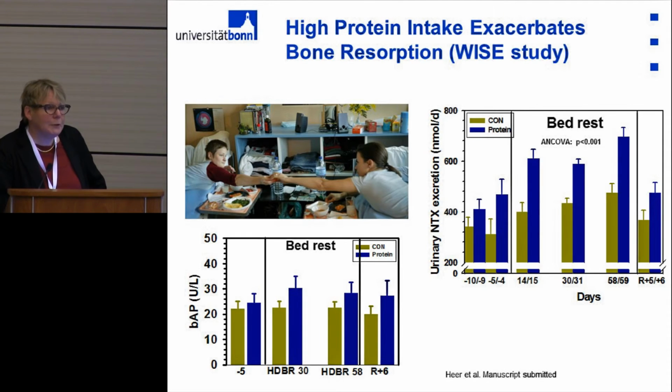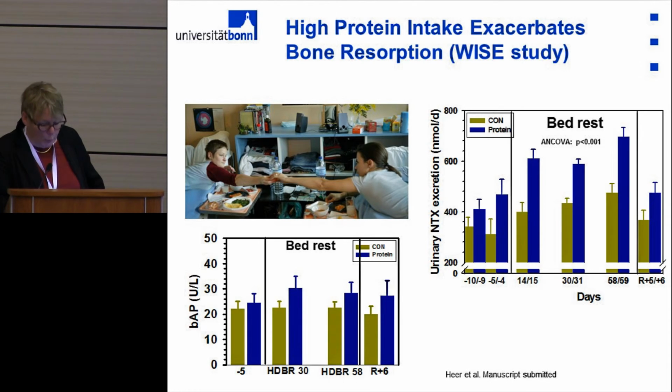Now what happens if we increase dietary protein intake in bed rest? This is a study which has been performed in Toulouse. It's a bed rest study in women, a parallel group design, 8 women per group. What we did, the control group received 1 gram of protein per kilogram body mass per day, while the intervention group received 1.6 grams of protein per kilogram body mass per day, and that was given isocalorically, meaning they got a lower fat and carbohydrate intake.